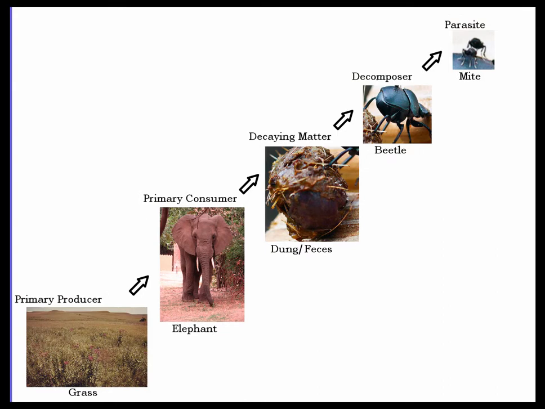Let's use the vocabulary. First, the primary producers pass their energy on to the elephant, who is a primary consumer. The dung is decaying plant matter that is a source of energy for the decomposer. The mite is a parasite that is acquiring its energy from the beetle.